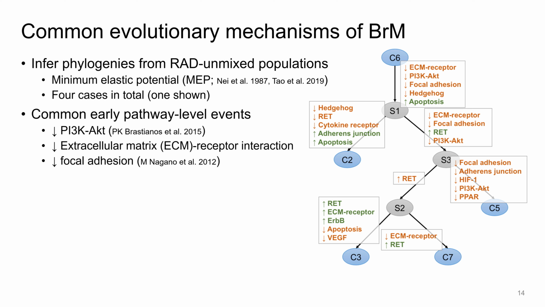Previous research has shown the loss of PI3K-AKT pathway in metastatic tumor through both genomic and transcriptomic data, which is not a surprising result here. Tumor cells adhere to the extracellular matrix, forming structures called focal adhesions. Our result here indicates the loss of these interactions is a key step in enabling metastatic migration.